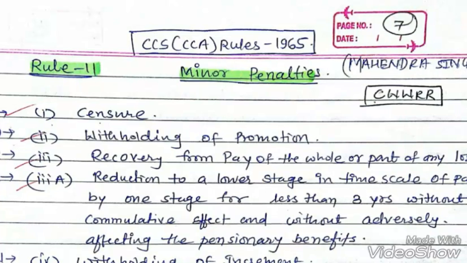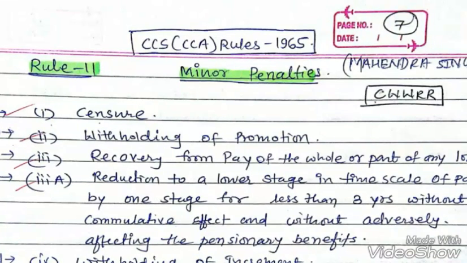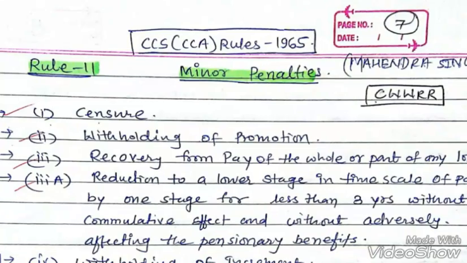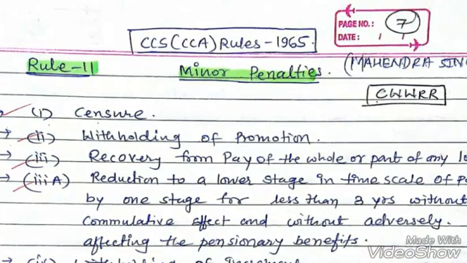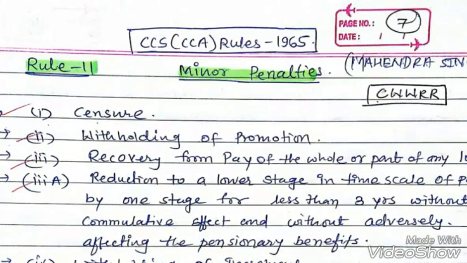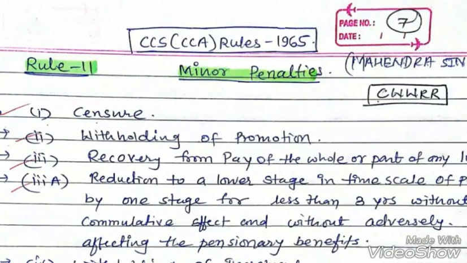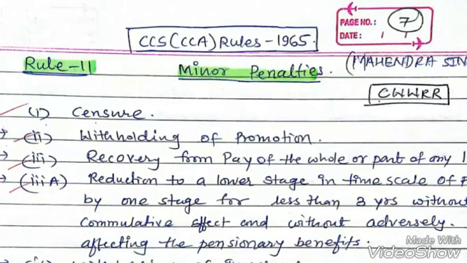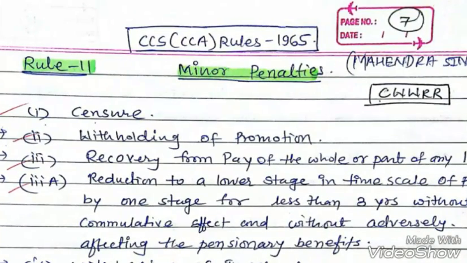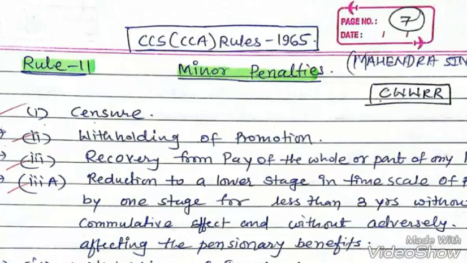Today we are going to discuss the minor penalties and major penalties of the CCS CCA rules under 1965. Under Rule 11 of the CCS CCA rules, minor penalties and major penalties are listed. In minor penalties, there are 5 minor penalties.